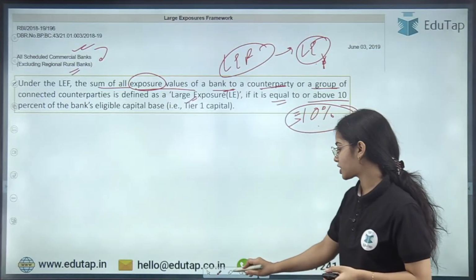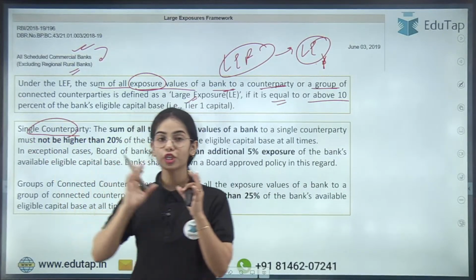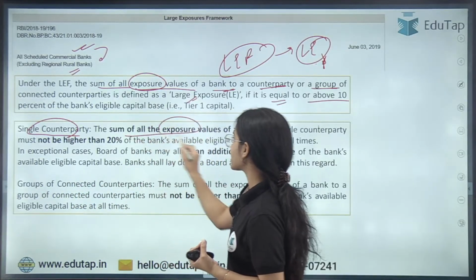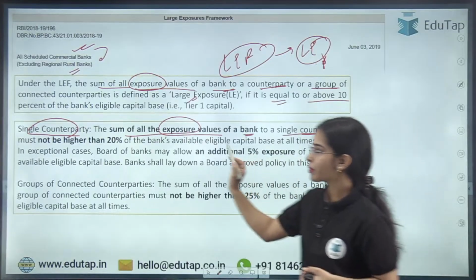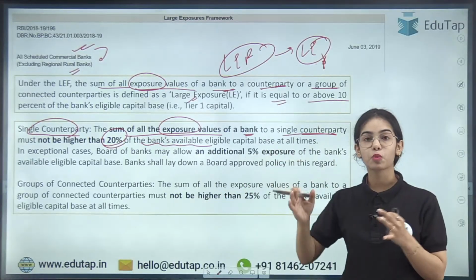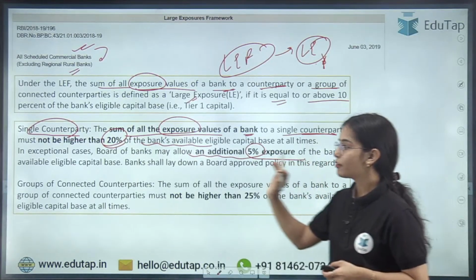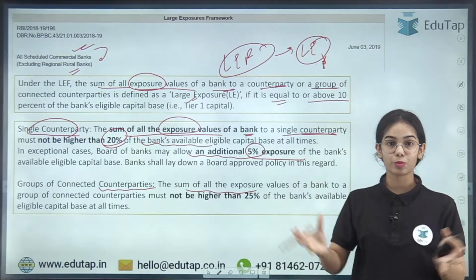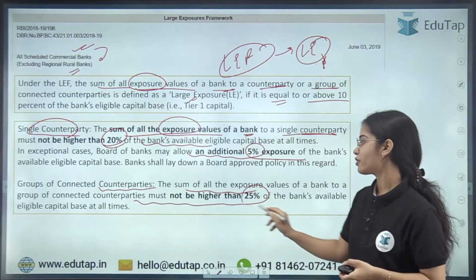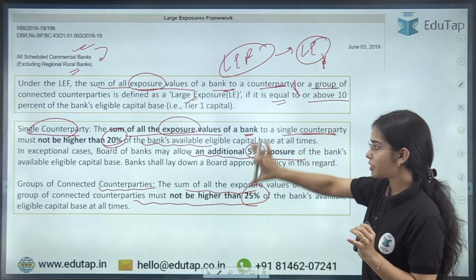Now there is a limit on the large exposure. For the scheduled commercial bank, let's say it is investing or providing a loan to a single counterparty. The sum of all the exposure values of a bank to a single counterparty must not be higher than 20% of the bank's tier 1 capital. And in exceptional cases, if the board of the bank agrees, then an additional 5% of the tier 1 capital can be allowed. That's it. For a group of connected counterparties, the sum of all the exposure values of a scheduled commercial bank must not be higher than 25% of the tier 1 capital. So this is the definition of large exposure, and these are the limits of the large exposure.